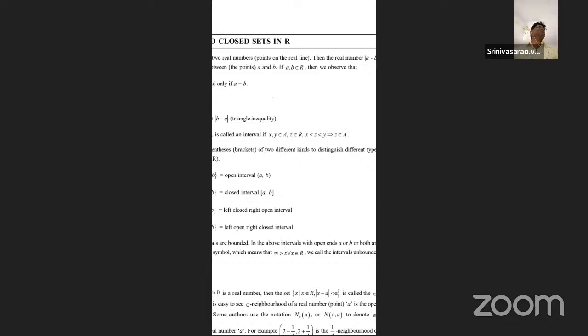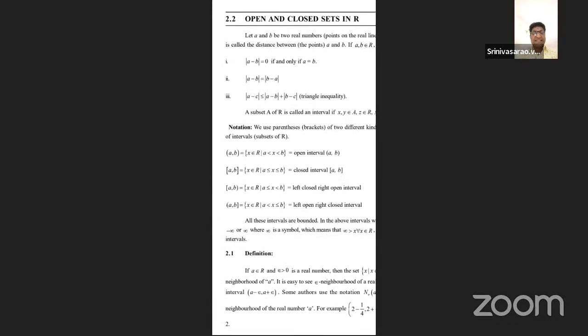A subset A of the set of real numbers R is called an interval if, taking any two elements x, y belonging to A, and z being any real number lying between x and y, then z also belongs to A.